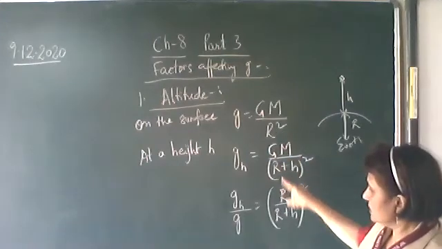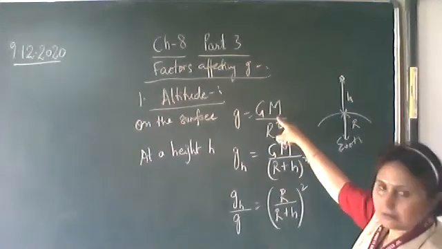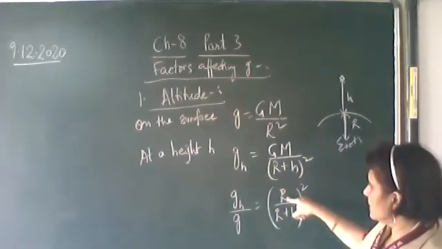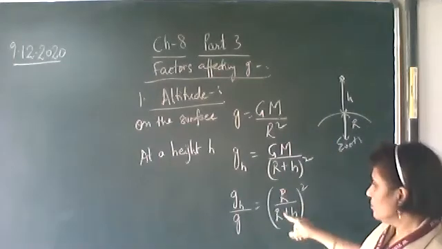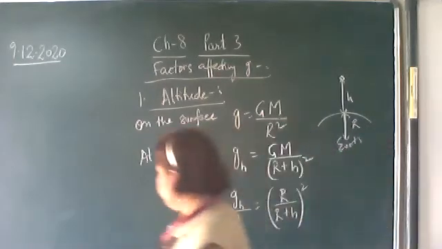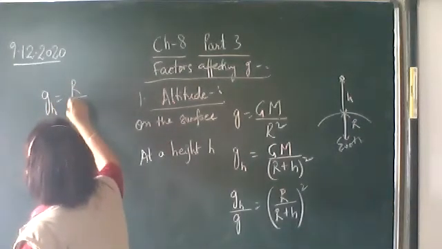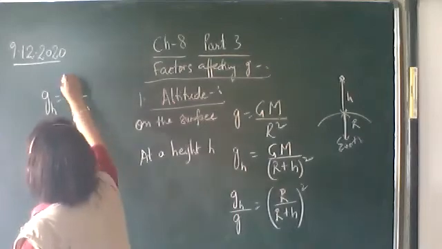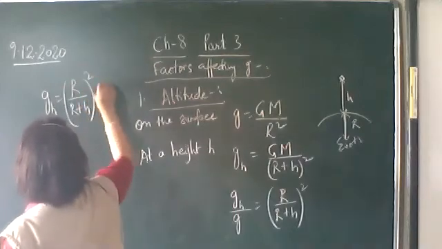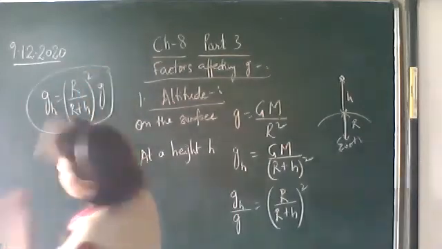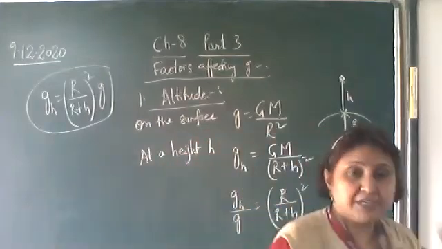This R square will go in the numerator. So the acceleration due to gravity at a height h is given by R upon R plus h whole square into g. So this is the expression for the acceleration due to gravity at a height h.